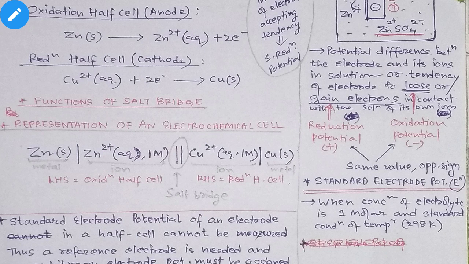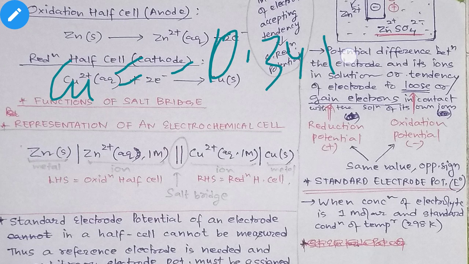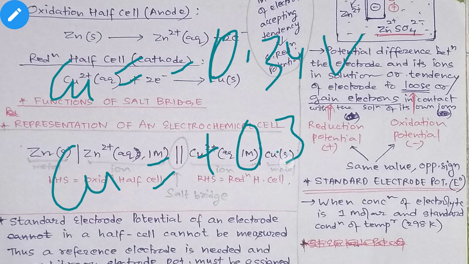For example, if I say that the oxidation potential of copper is minus 0.34 volt, actually it is right, and the reduction potential of copper is plus 0.34 volt.